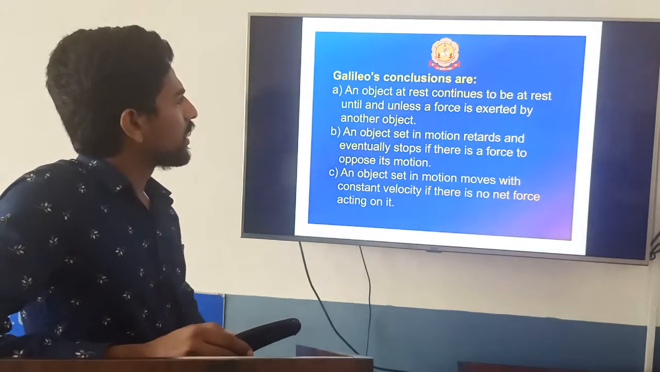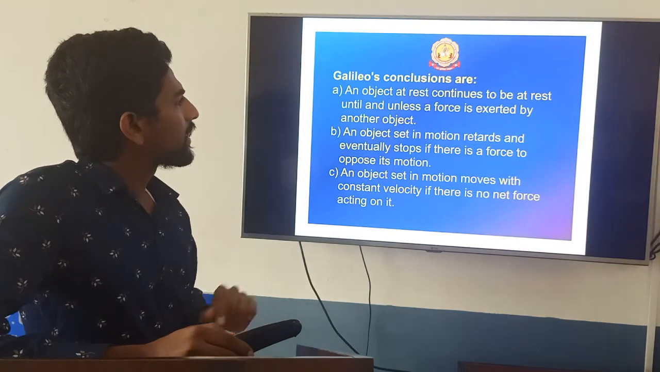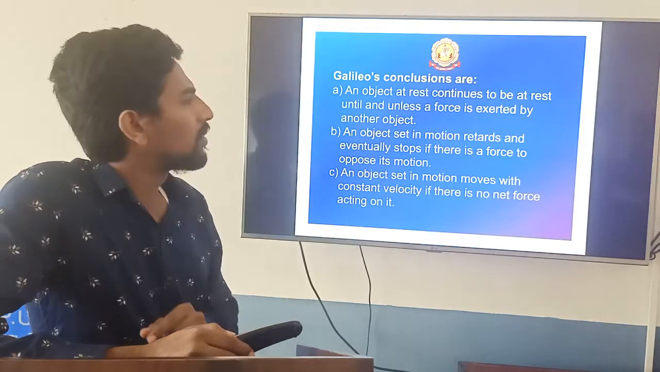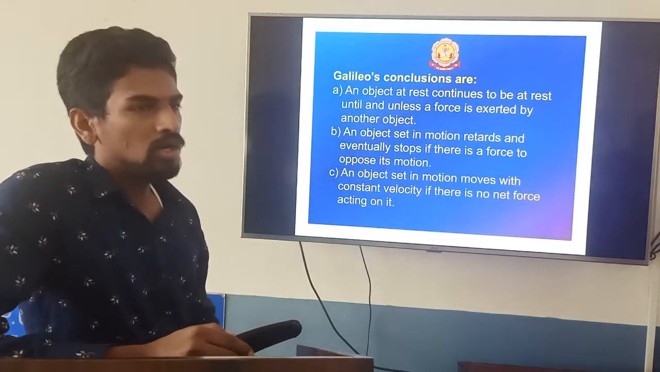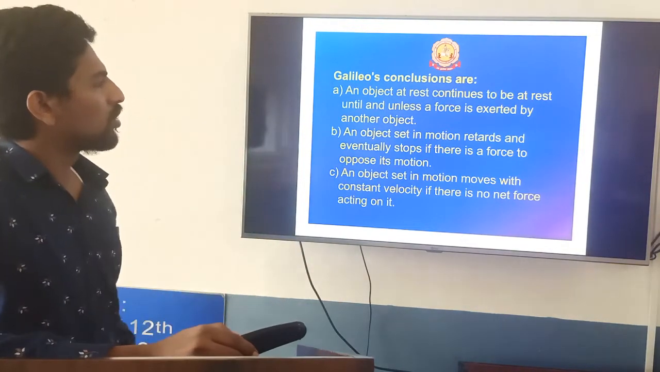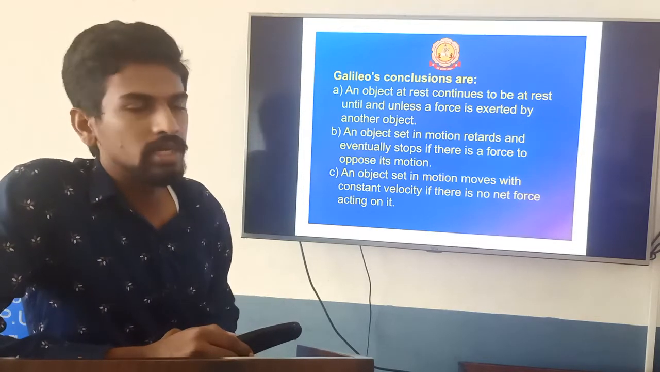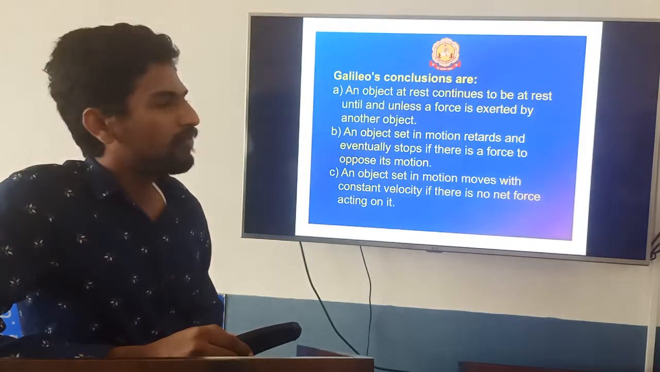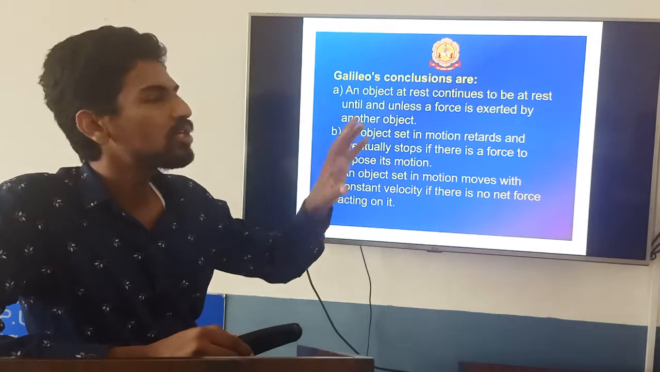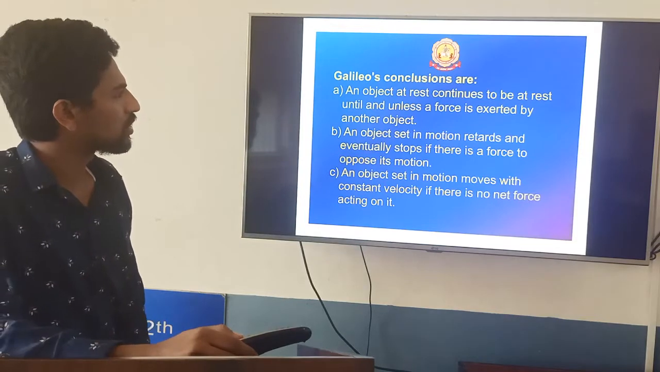By doing many practical experiments, Galileo concluded that an object at rest continues to be at rest until and unless a force is exerted on it. For example, if force is not acting on that object, it will remain in the state of rest only. An object set in motion retards and eventually stops if there is a force in the opposite direction. For example, if you apply force in the opposite direction, that object will stop after traveling some distance. That is the second conclusion of Galileo.